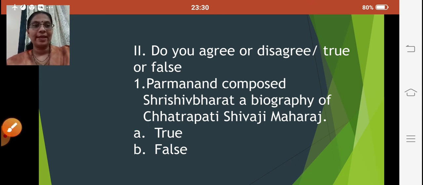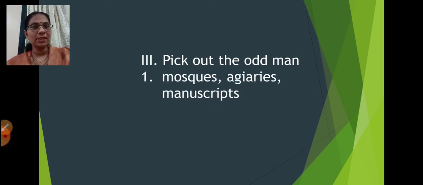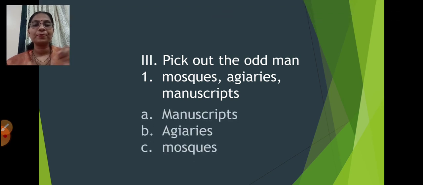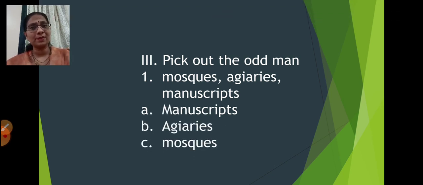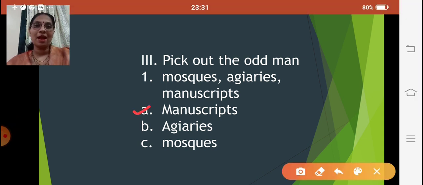Fine. Next, going ahead, the third type of question. Pick out the odd man out. Mosques, gyaris and manuscripts. Out of these three, which is the odd man out? Again, these three will come as options. Manuscripts, gyaris or mosques. So what are gyaris and what are mosques? They are material sources. Manuscripts are written sources. So which is the odd man out over here? Correct. It is the manuscripts which is the odd man out. So I have clicked on the correct odd man out.